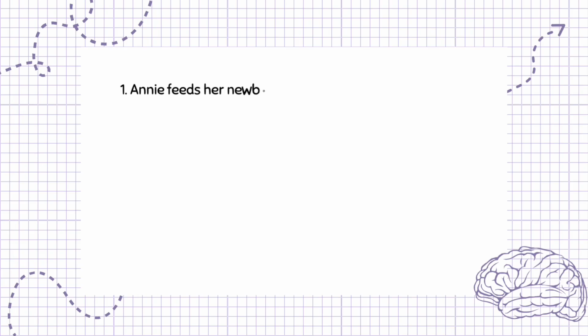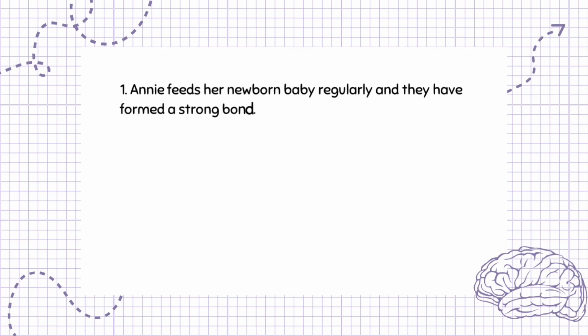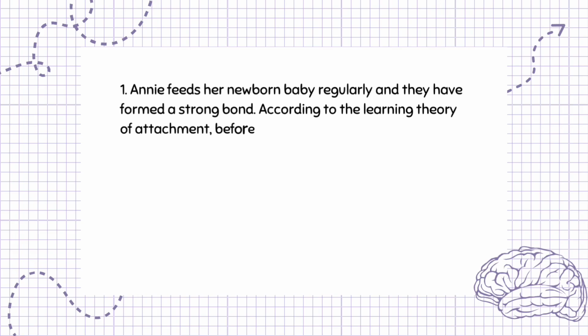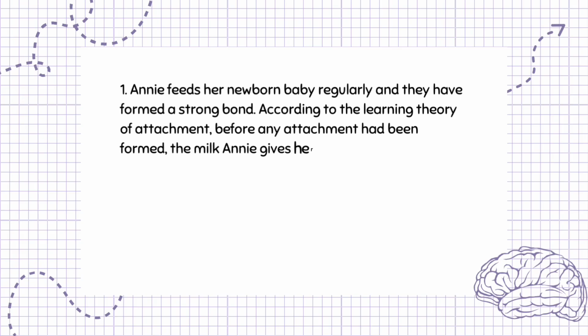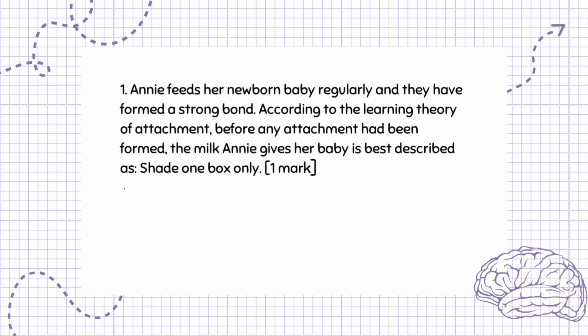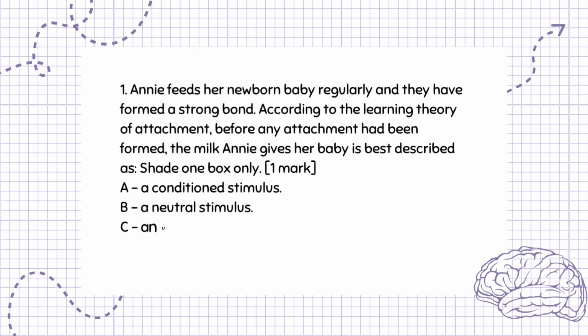Question 1. Annie feeds her newborn baby regularly and they have formed a strong bond. According to the learning theory of attachment, before any attachment had been formed, the milk Annie gives her baby is best described as, shade 1 box only. 1 mark. A. A conditioned stimulus. B. A neutral stimulus. C. An unconditioned response. D. An unconditioned stimulus. The answer is D. An unconditioned stimulus.